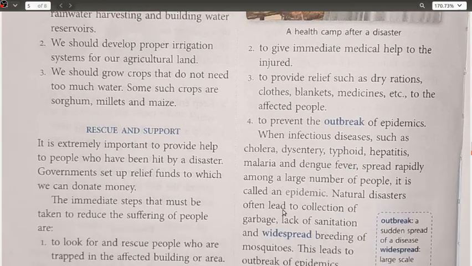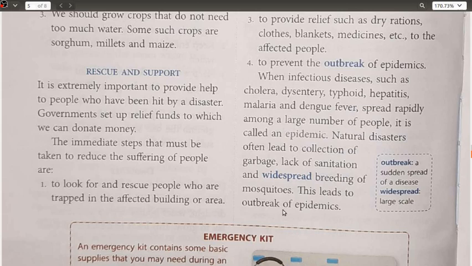Rescue and the support, that is whenever the drought or the cyclone occurs, who are the people who used to come and protect us in as many possible ways as they are able to do. That is when we are talking about the rescue and the support. So it is extremely important to provide help to those people who have been hit by a disaster. Okay, this disaster can be anything, whether it is your volcanic eruptions or your cyclone or your tsunami or your flood or drought or anything like that.